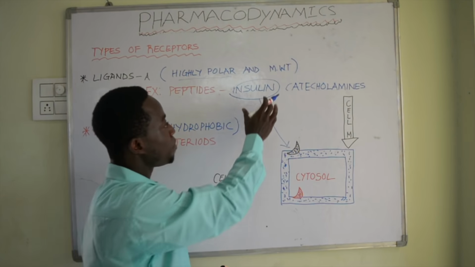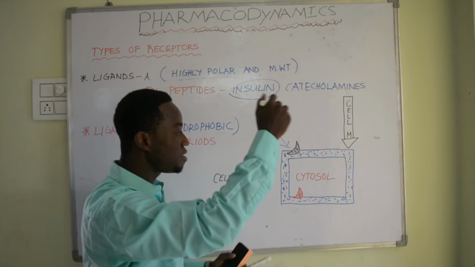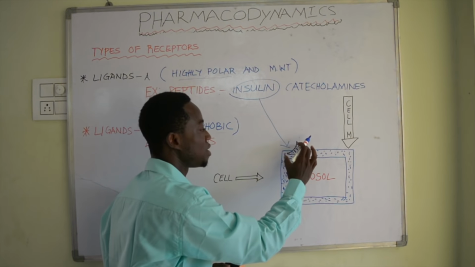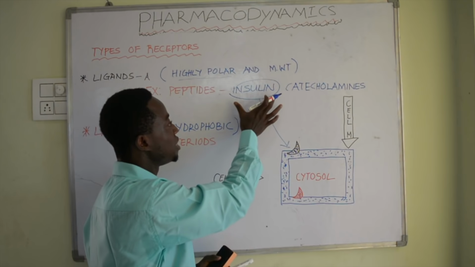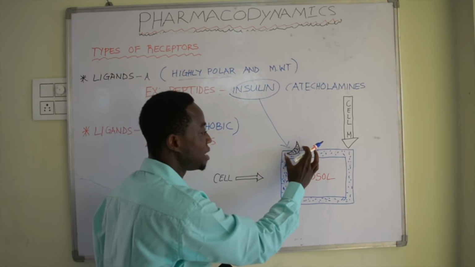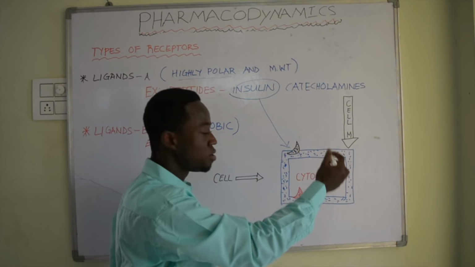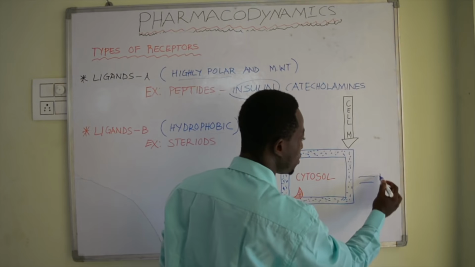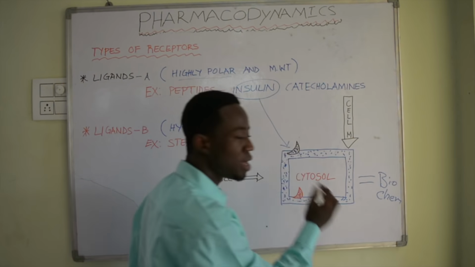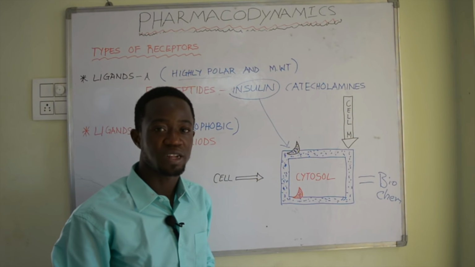So based on the high polarity, the insulin will not penetrate the cell membrane. So there is a receptor present at the membrane of the cell on which this ligand A is going to bind and modify the actions of this cell and show biochemical action or biochemical effects.